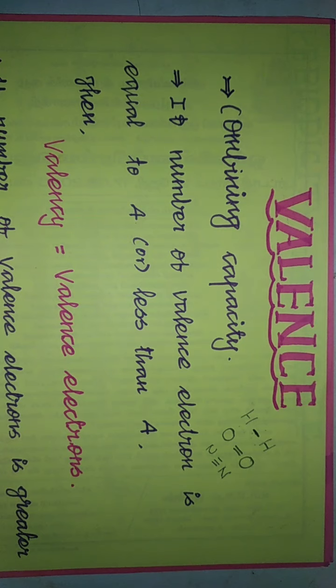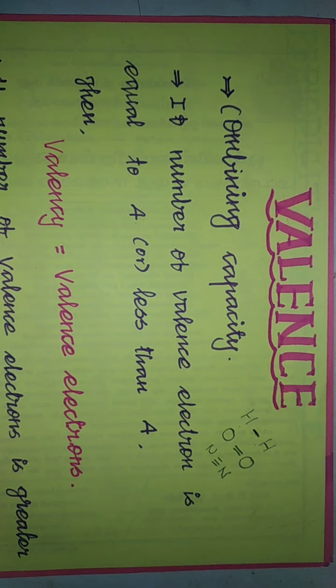வேலன்ஸ்னாலும் ஒன்று தான், ஆக்சிடேஷன் ஸ்டேட்னாலும் ஒன்று தான். There is no difference between valence and oxidation state. இப்போ ஒரு ஆட்டத்துக்கு எப்படி வேலன்ஸ் கண்டுபிடிக்கிறது, how to measure the valence of an atom. So that we are going to discuss now.